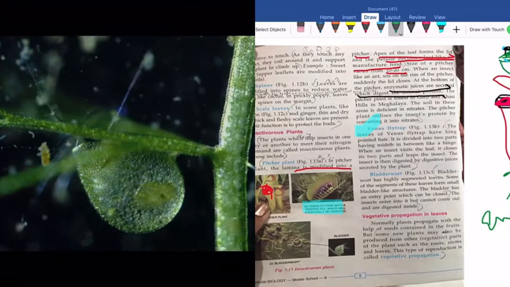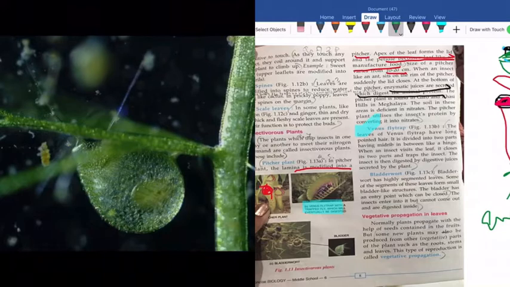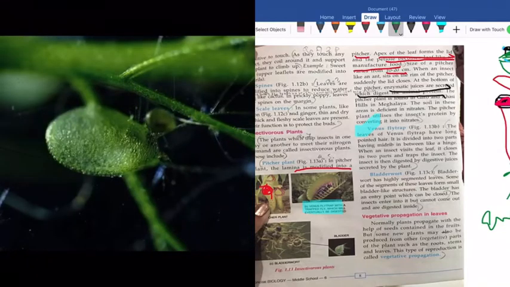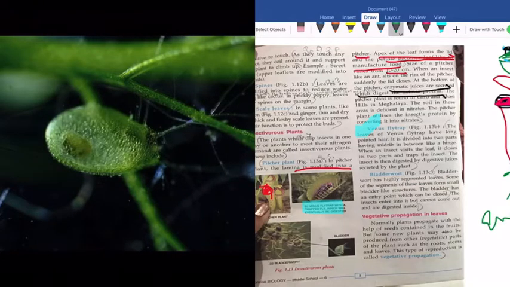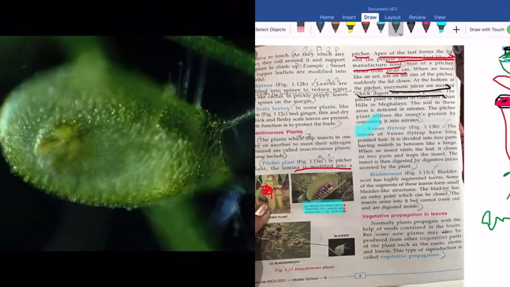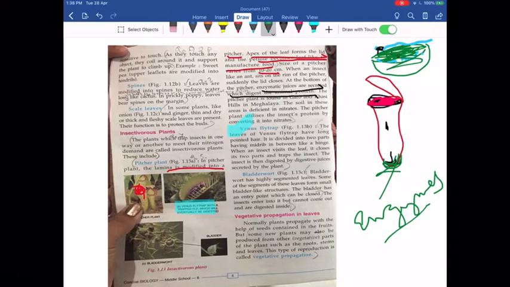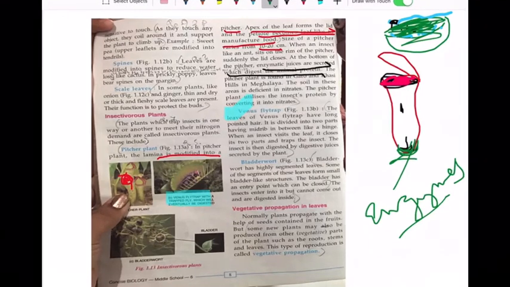Now the bladder, you see what happens. It has an opening, and the insect gets inside the bladder, and the opening of the sac closes immediately, and the animal enzyme is extracted by secreting various juices by the bladders of the bladderwort plant. Clear? So this was the gist of insectivorous plants.